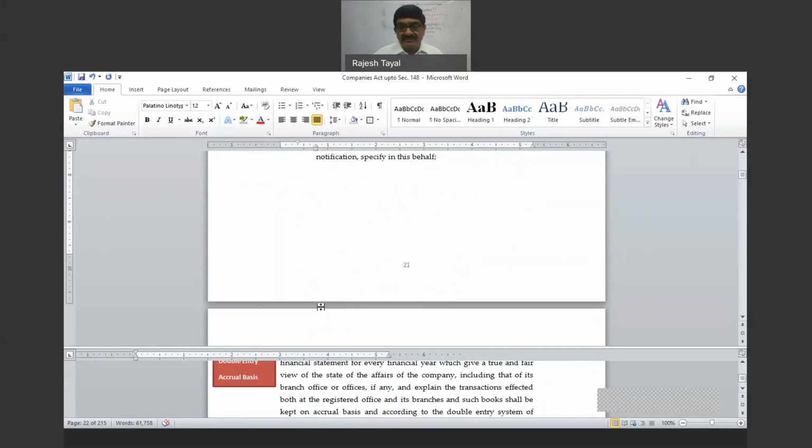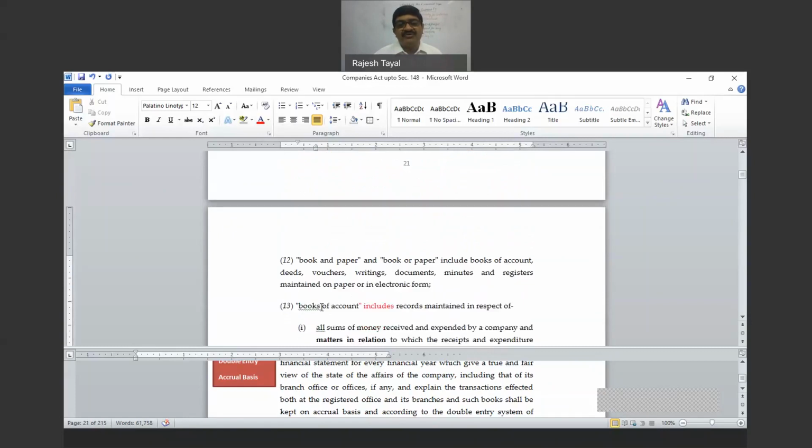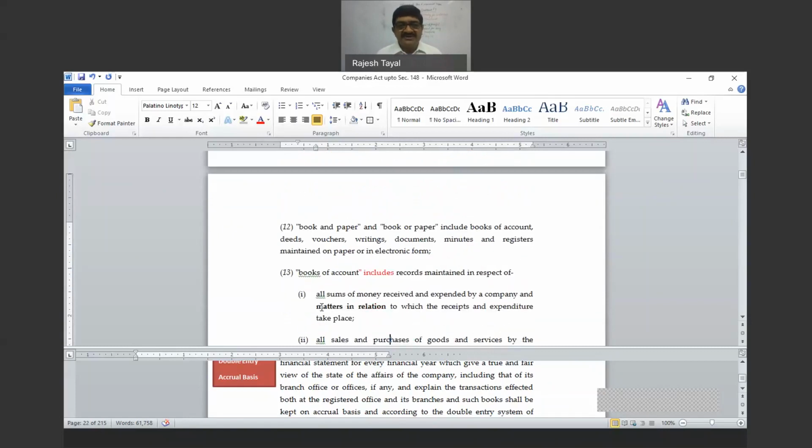Now see books and paper. Books and paper is a much broader definition. They say books and paper and books or paper include books of account, deeds, voucher, writings, documents, minutes, and register maintained in electronic form. So here you can say that every voucher, every agreement, every contract, every receipt, etc., which is in support of an entry made in the books of account, that is also covered here. So not only books of account, but every document supporting the entry in the books of account will be covered in the books and papers.